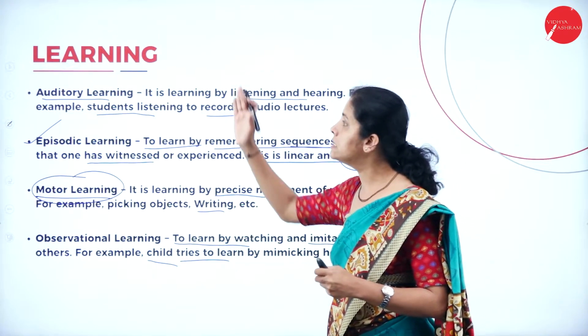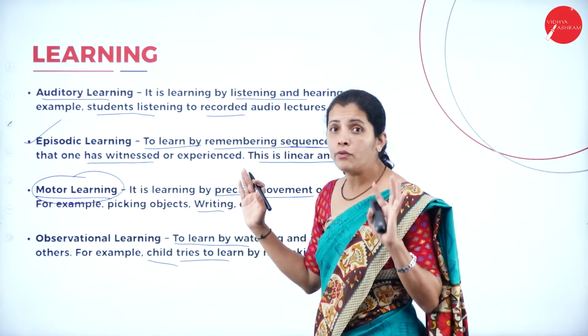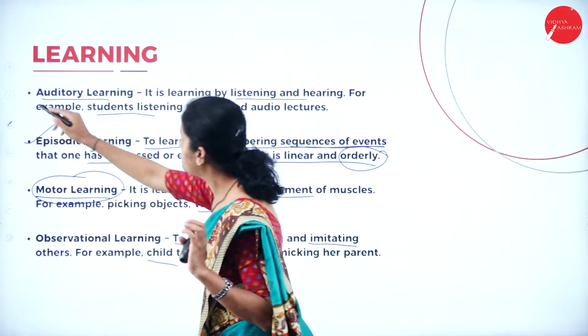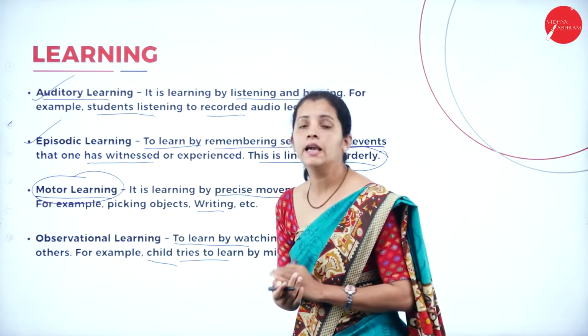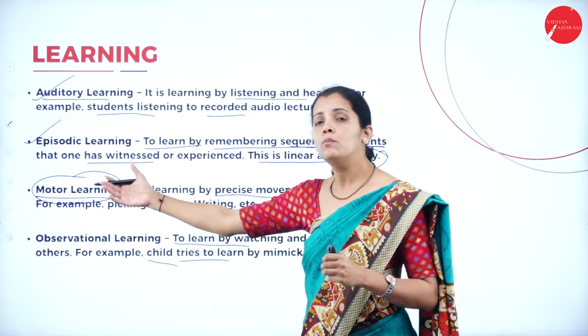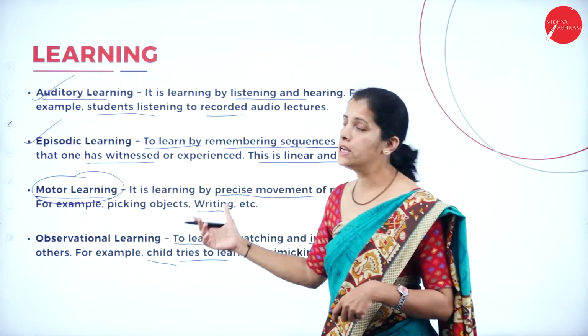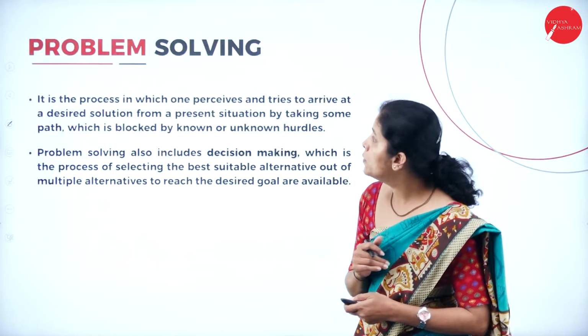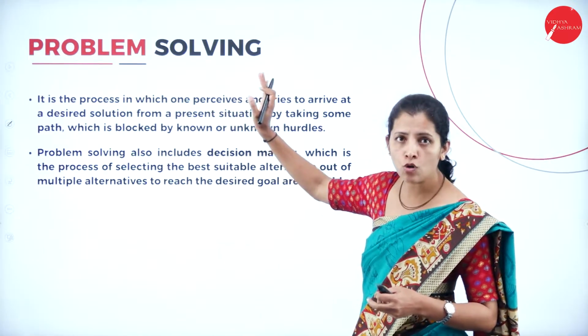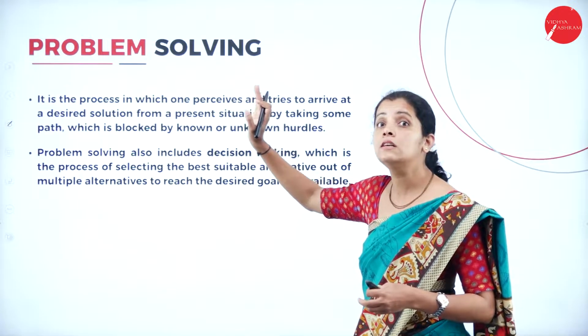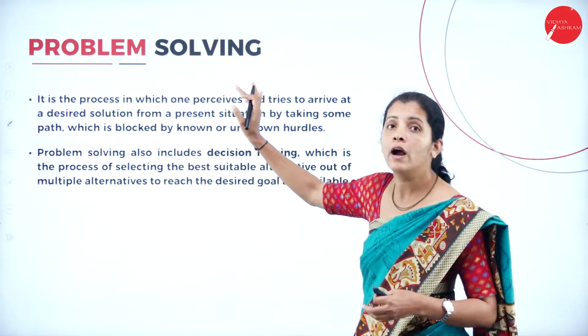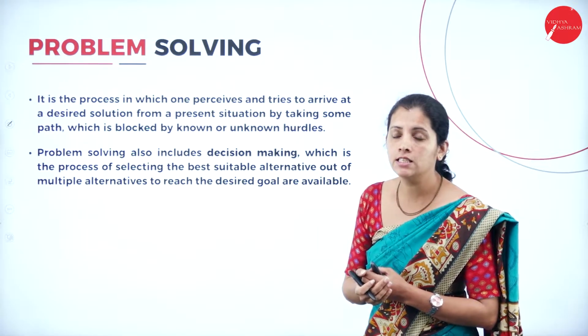So learning is classified into four types: auditory learning, episodic learning, motor learning, as well as observational learning. Moving further, I'm going to cover problem solving, and this is the third component of artificial intelligence.